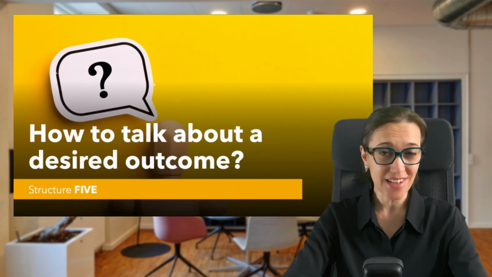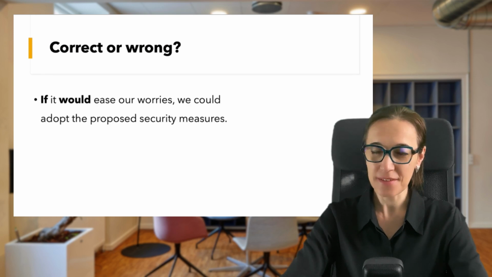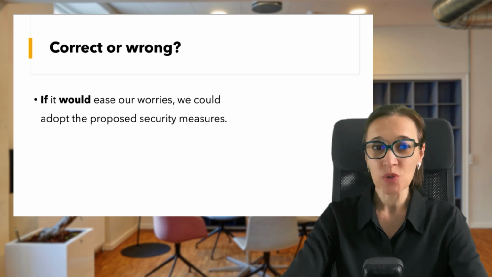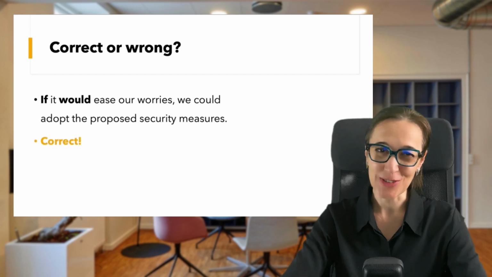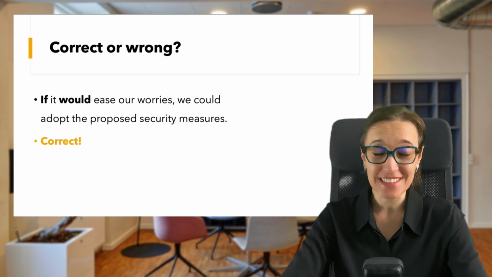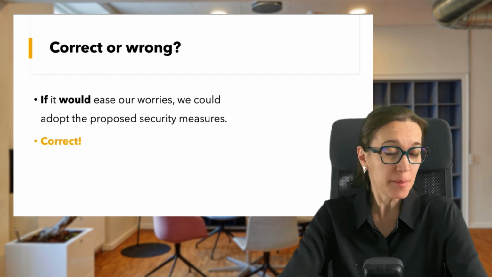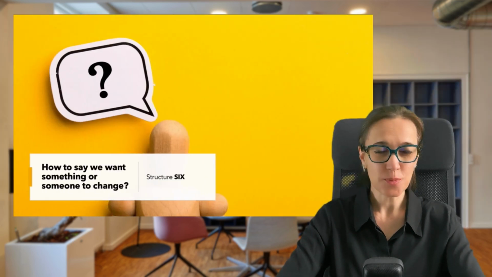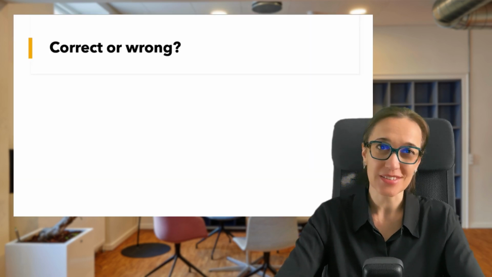Discussing now desired outcomes. Here is some context. See if this is correct. If it would ease our worries, we could adopt the proposed security measures. Yes, of course. The use of would in the if clause is indeed correct, since it expresses conditional recommendations and solutions.